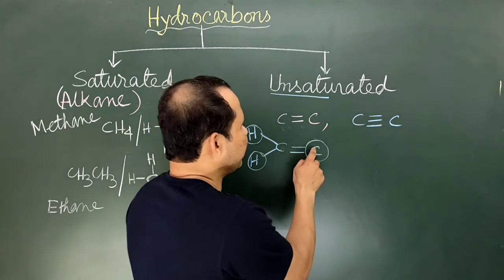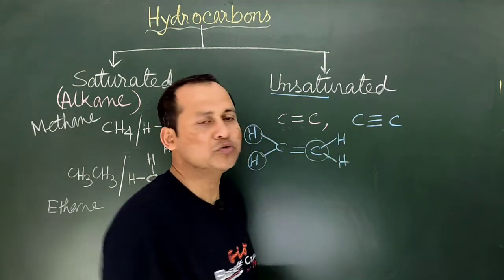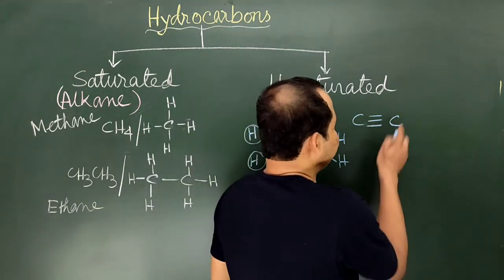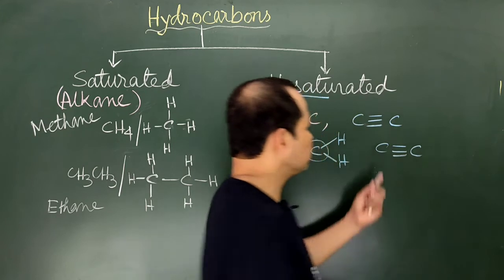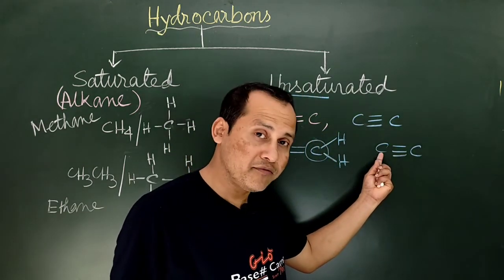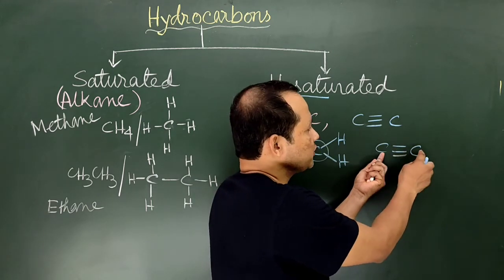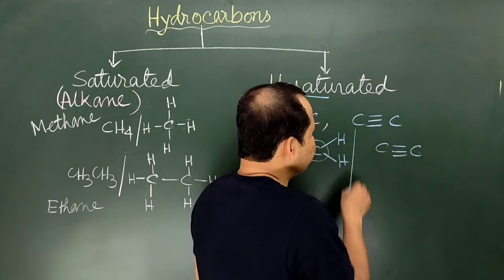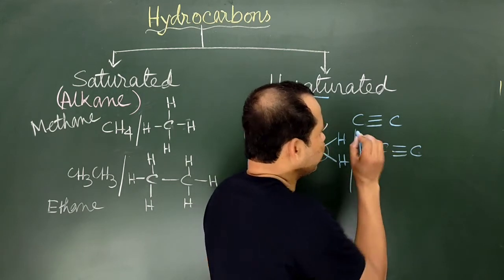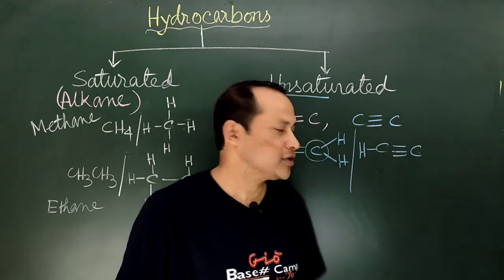Similar thing will happen here also. It will form 2 bonds with 2 hydrogen atoms. Similarly, if we write down one compound here, it will be like this. Now this carbon can form 4 bonds, but has already formed 3 bonds with this carbon atom, so only 1 bond remains, and that will be satisfied by hydrogen, since we are considering only hydrocarbons.